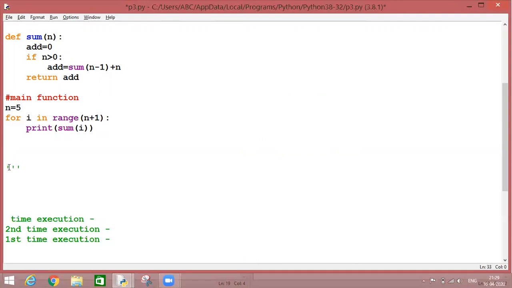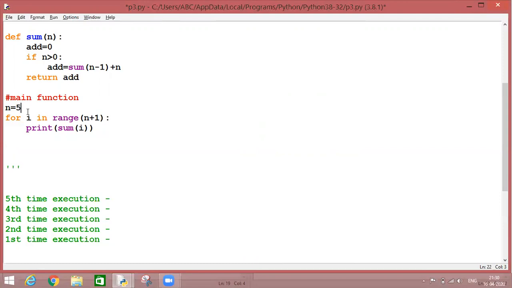At third time, what will happen? At fourth time, how will it work? Fifth time, how will it work? Because my value of n is 5, let's take it till 5. If it is required, we'll add on.